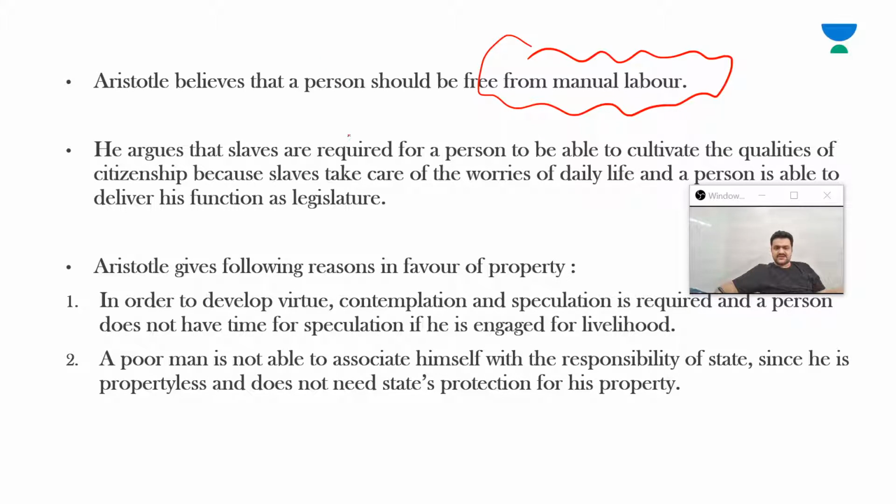Now, he argues that slaves are required for a person to be able to cultivate the qualities of citizenship because slaves take care of the worries of daily life. So slaves should be there to take care of the worries of daily life. For example, again, the same examples: laundry, washing utensils, cleaning the room, fetching water from the well, all those things. A person is able to deliver his functions as a legislator only when he is free from all these worries of daily life, and that is why slaves are required.